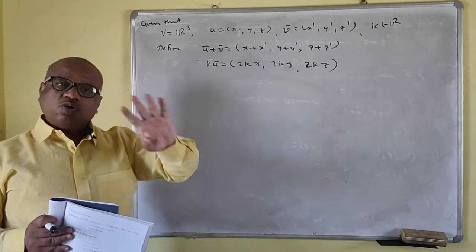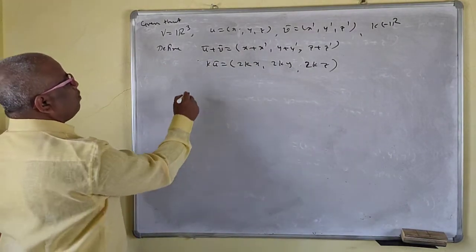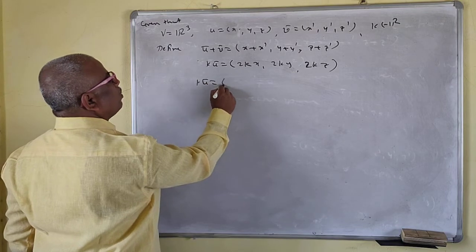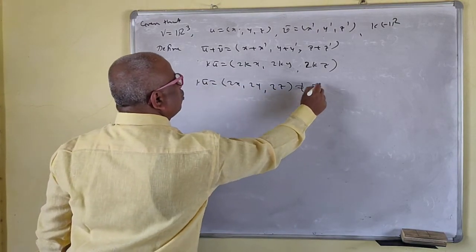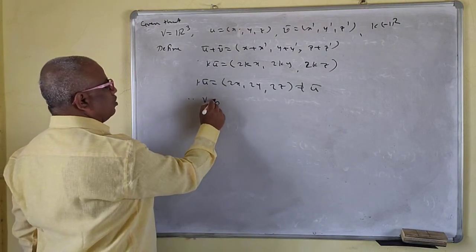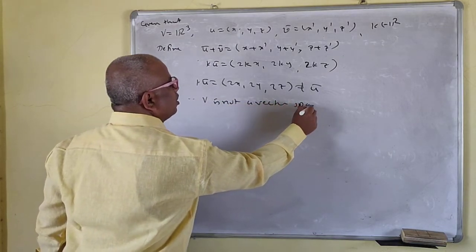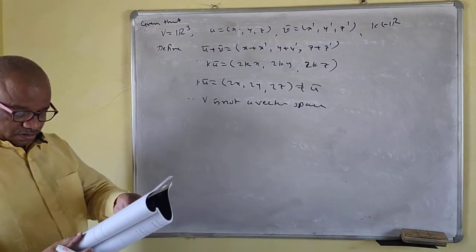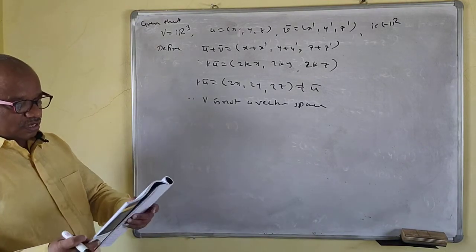Now addition is usual. Go for the second. Solution: given all the things. Check for 1 into u bar. 1 into u bar is what? (2x, 2y, 2z). This is not the same as u bar. So therefore V is not a vector space. Whatever the operation is, it is very important here.